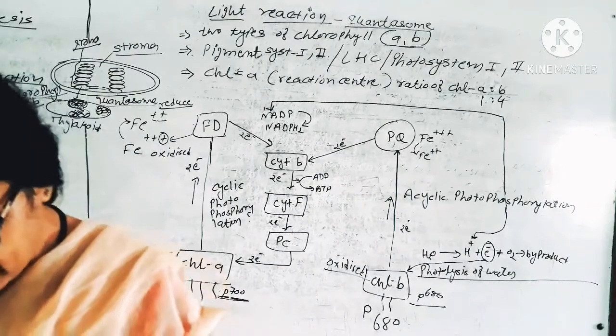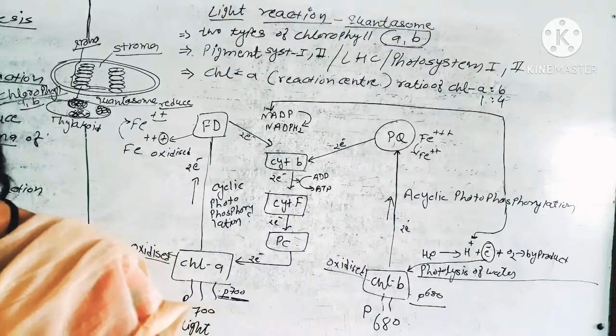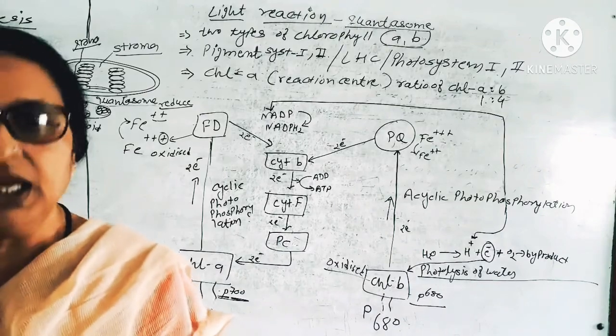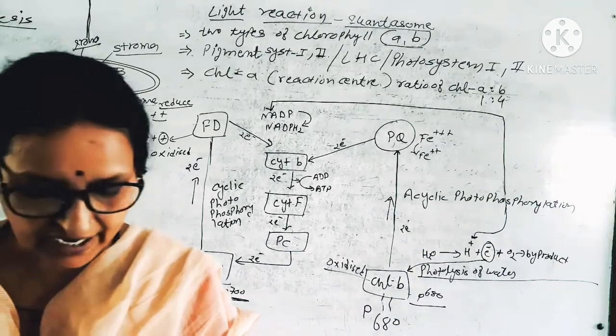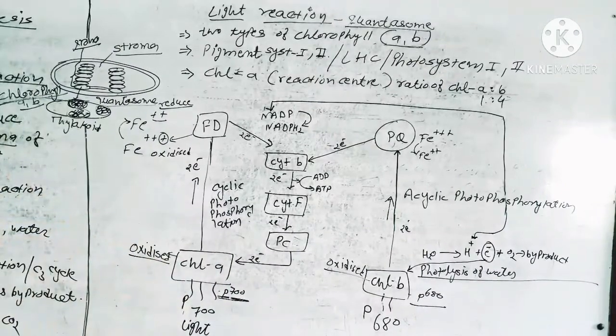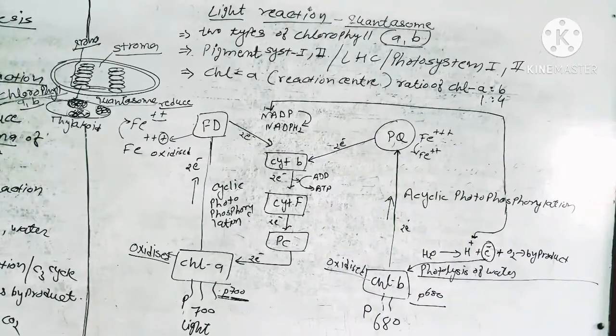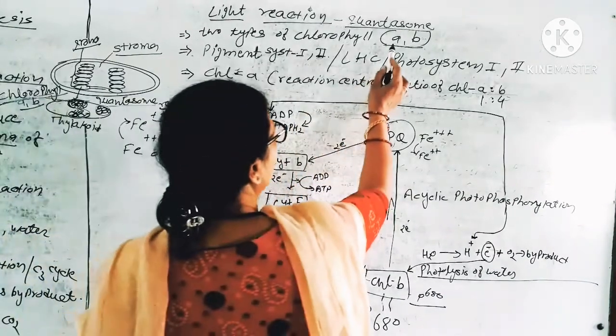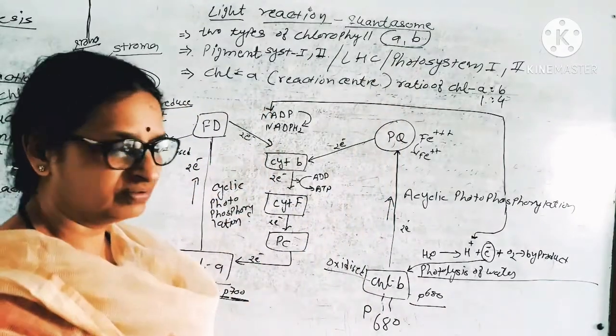It is called the light harvesting system. Chlorophyll A and B absorb different amounts of light. It is called the light harvesting component. Chlorophyll A and B ratio is 2:4. If chlorophyll A molecules are 2, then chlorophyll B molecules will be 4.